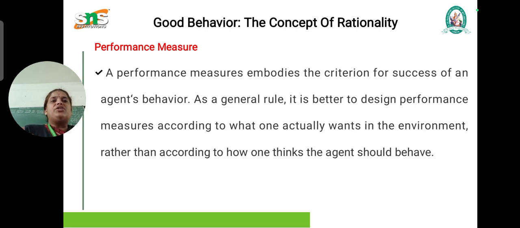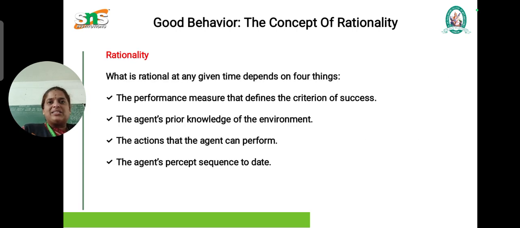As a general rule, it is better to design performance measures according to what one actually wants in the environment, rather than according to how one thinks the agent should behave. Along with performance measures, we have to know about PEAS. P is the performance, E is the environment, A is the actuators, S is the sensors. So this PEAS is very important for rational agents.